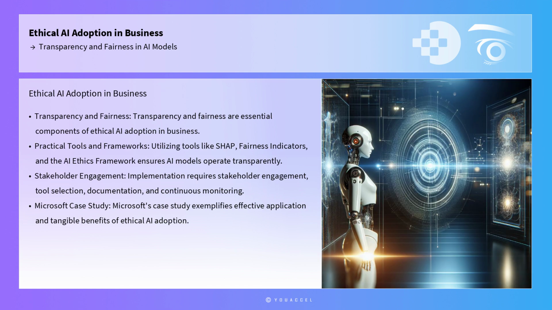In conclusion, transparency and fairness are essential components of ethical AI adoption in business. By utilizing practical tools and frameworks such as SHAP, fairness indicators, and the AI ethics framework, organizations can ensure that their AI models operate transparently and treat all stakeholders equitably. The implementation of these strategies requires a methodical approach, including stakeholder engagement, tool selection, documentation, and continuous monitoring. By prioritizing transparency and fairness, businesses can build trust with their users, mitigate ethical risks, and ultimately drive the successful adoption of AI-driven business models.